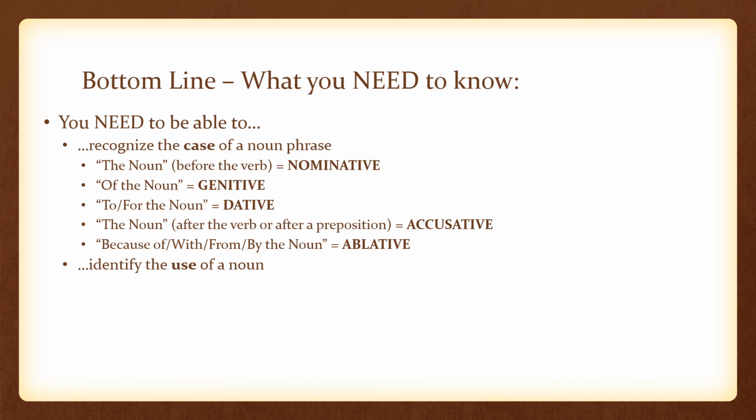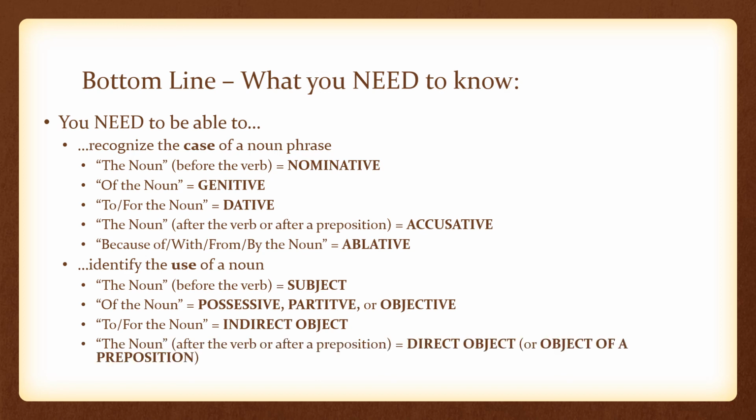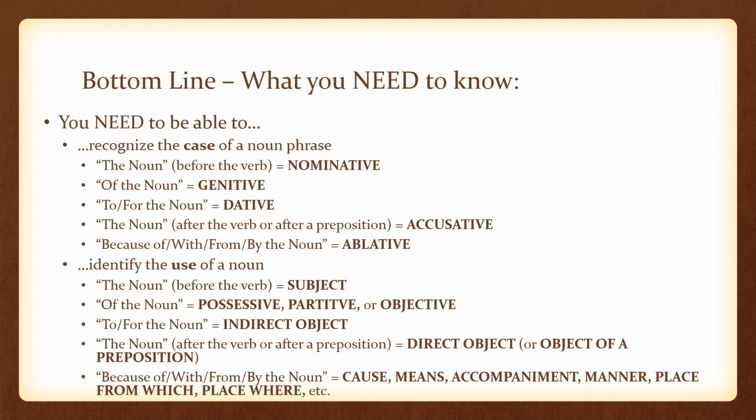You also need to be able to identify the use of a noun. The noun before the verb is called the subject. Of the noun is a possessive, a partitive, or an objective, depending on context. To or for the noun is an indirect object. The noun after a verb or after a preposition is a direct object, or if it comes after a preposition, it's the object of a preposition. And because of, with, from, or by the noun is cause, means, accompaniment, manner, place from which, place where, and a whole bunch of other things, because the ablative is ridiculous. And all of it depends on context.